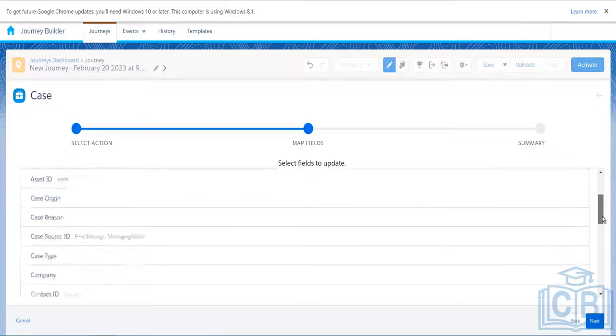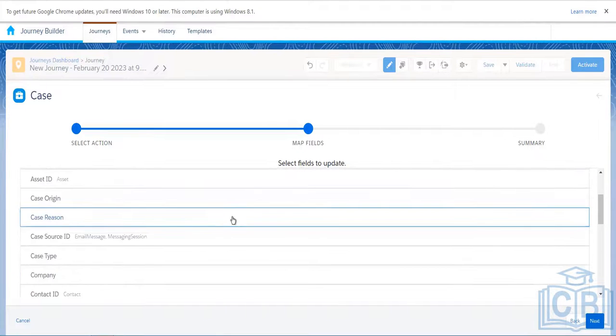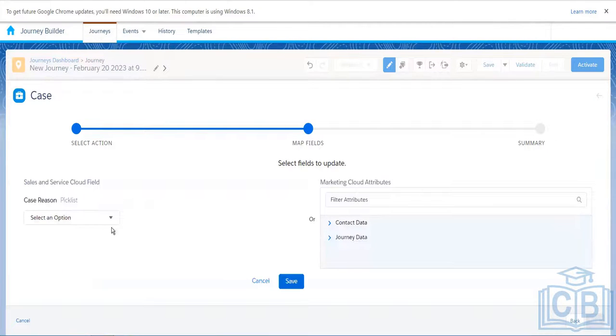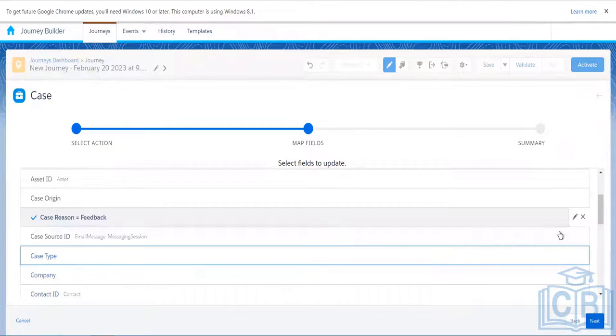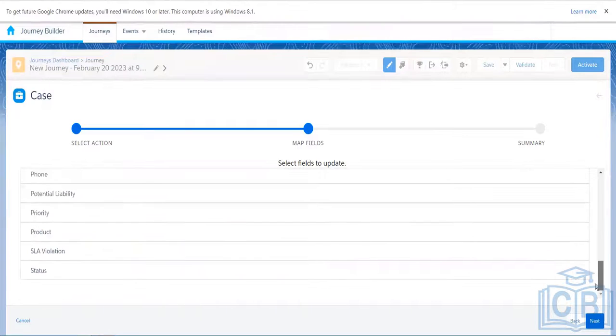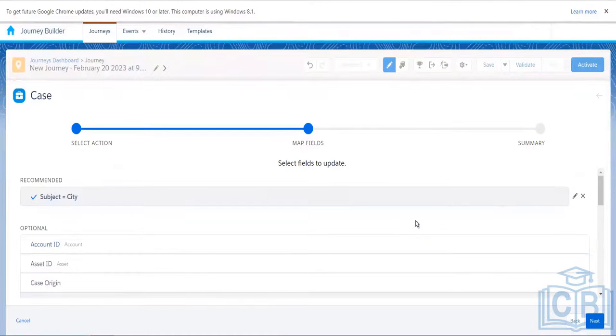And then the other fields. Let's say the case reason. This is a picklist. Here we can write, say, performance breakdown or feedback. Let's say feedback, and click on Save. The other fields where we want to populate a value, we can choose, and then click on the Next button, and then we have the summary.